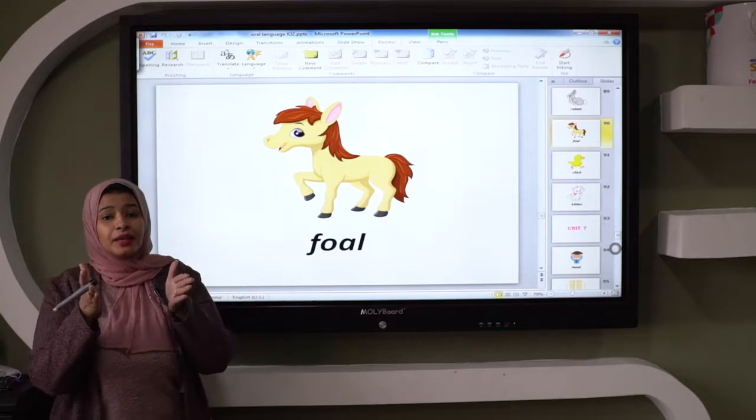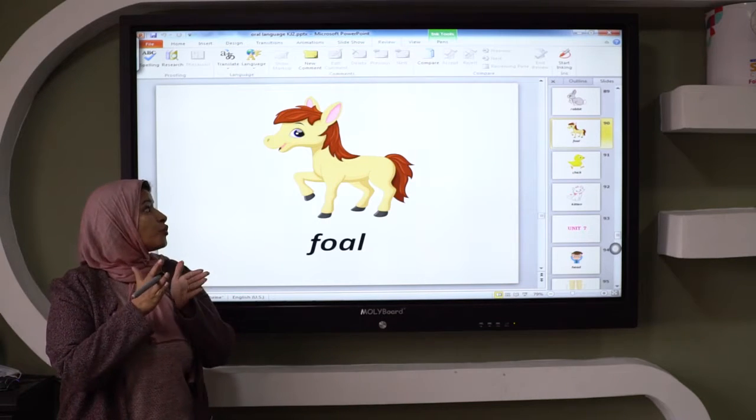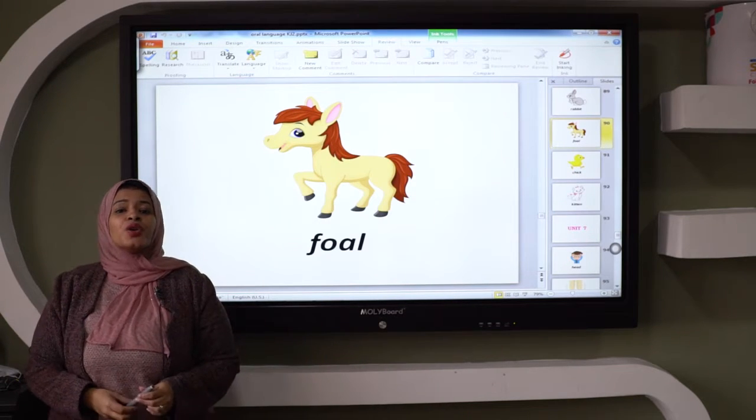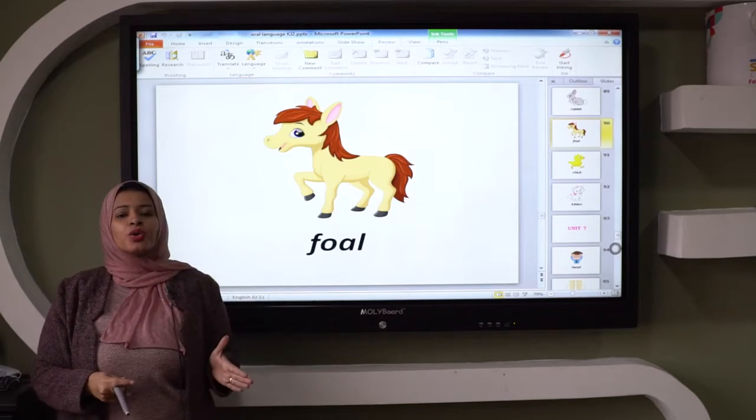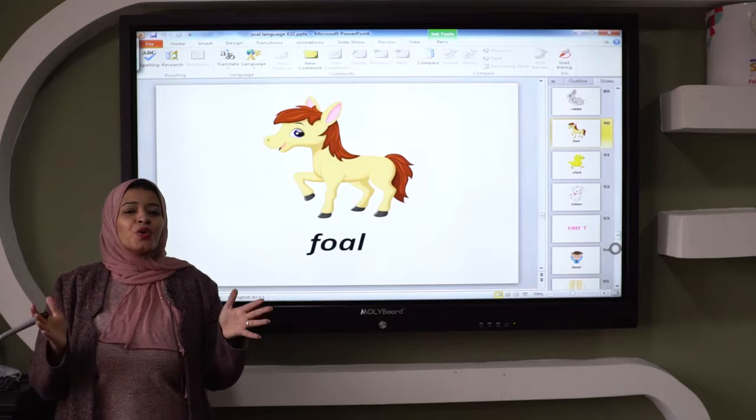And this is the baby animal of the goat. It's called foal. The horse, sorry, it's called foal. The baby animal of the horse. It's called foal.